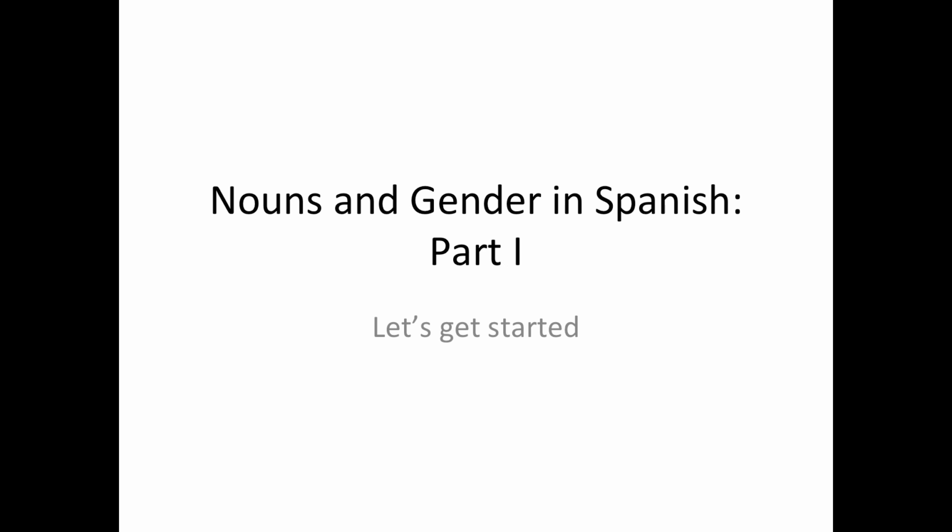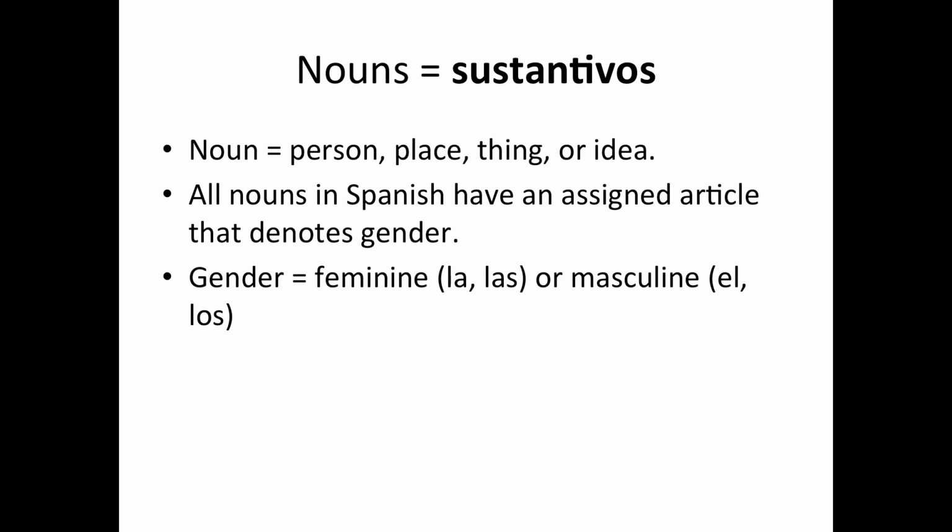Today we are going to look at nouns and gender in Spanish. This is part 1 because nouns in Spanish are a little bit complicated. There's a lot of information, so I don't want this to be an hour-long video. We're just going to break it up. Alright, so the word for nouns in Spanish is sustantivos. Sustantivos. Alright, so what is a noun? We know that it's a person, place, thing, or idea, right? A noun can be an abstract idea.